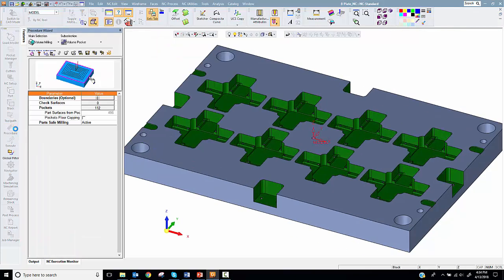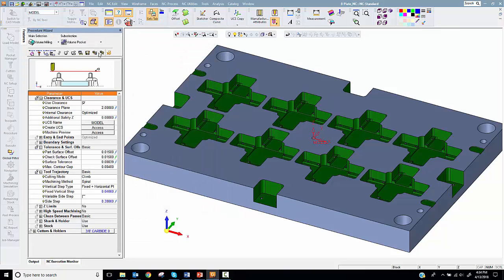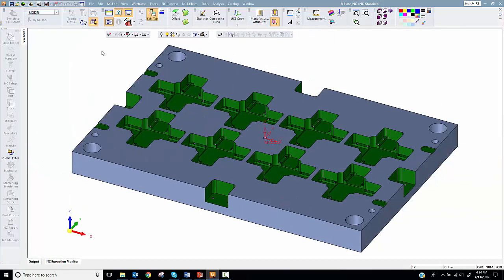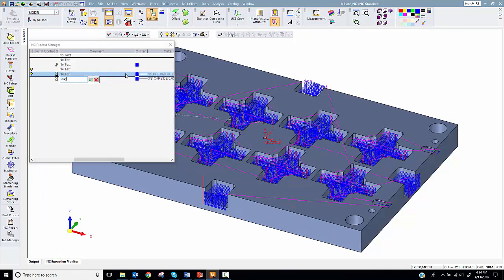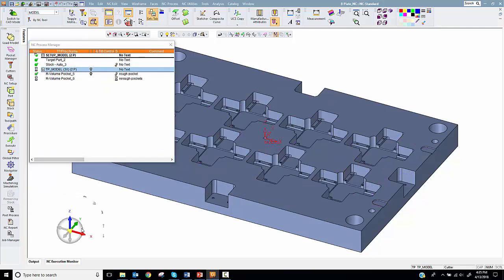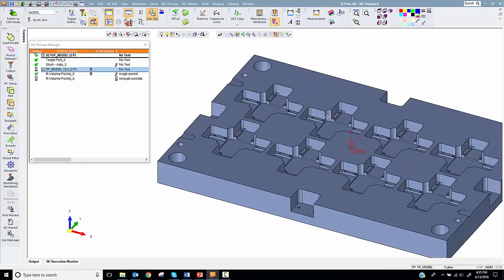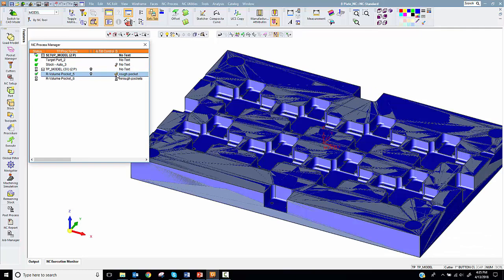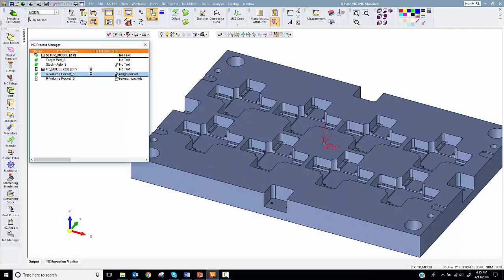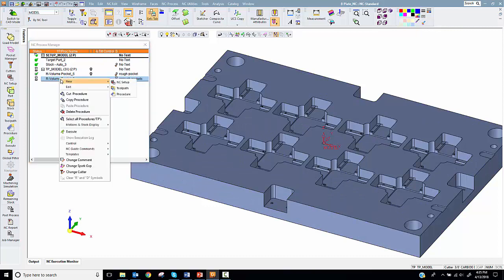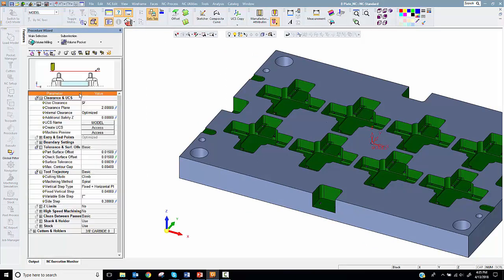Create another procedure with a smaller tool. Then create a procedure and adjust the surface offset to finish all of the floors together.